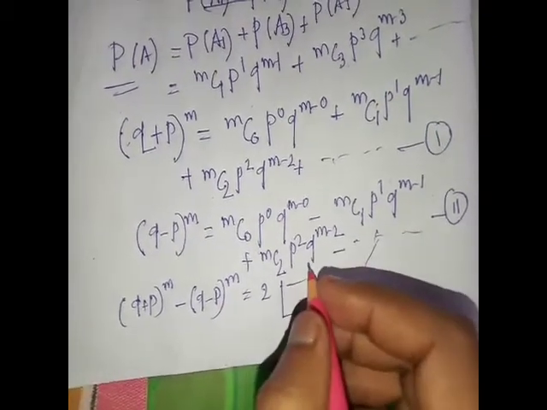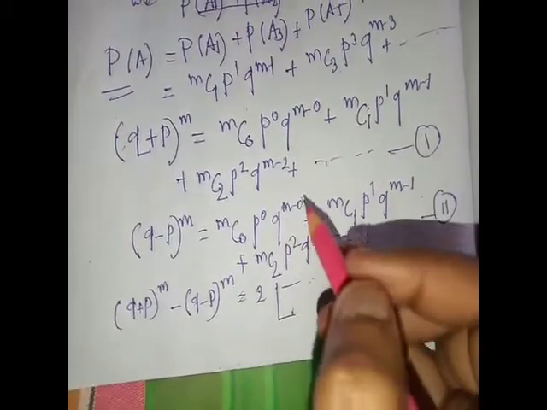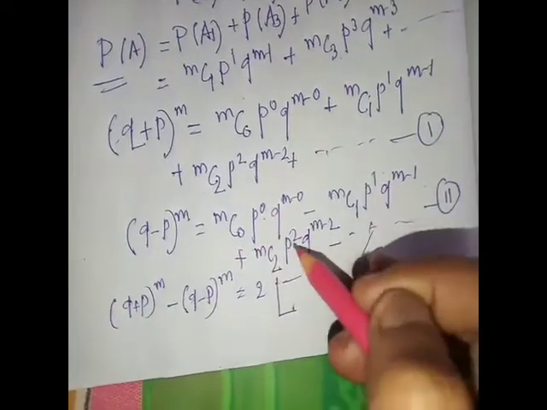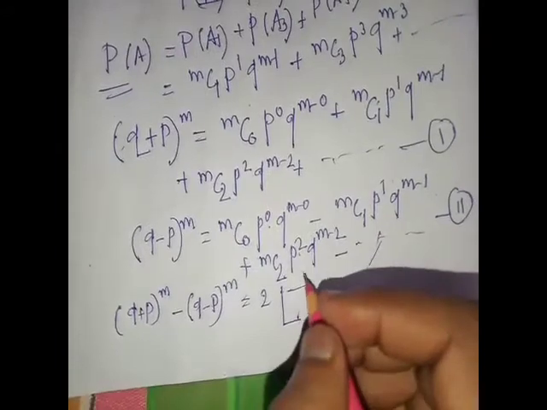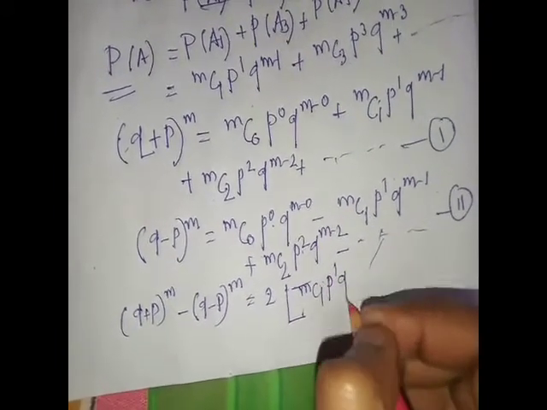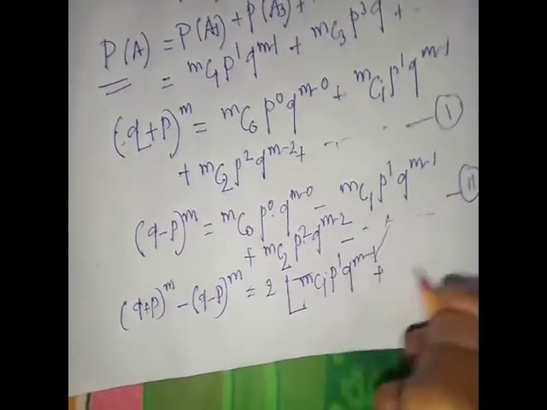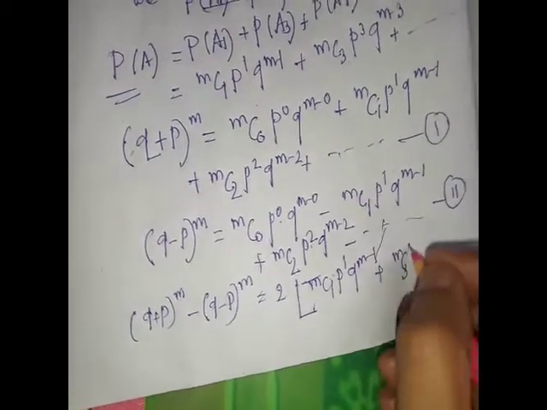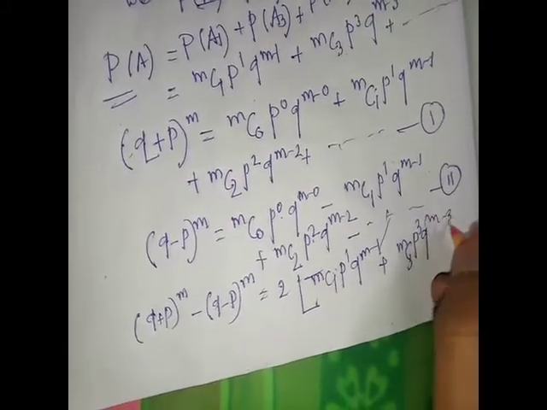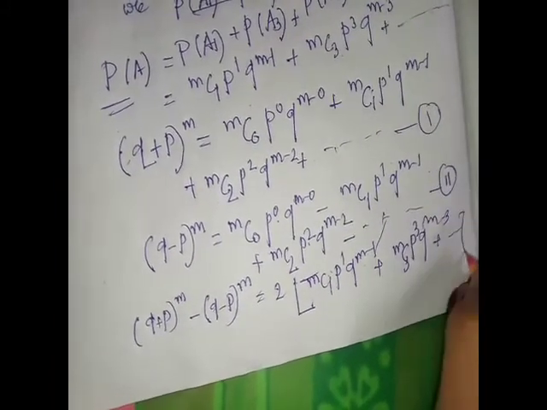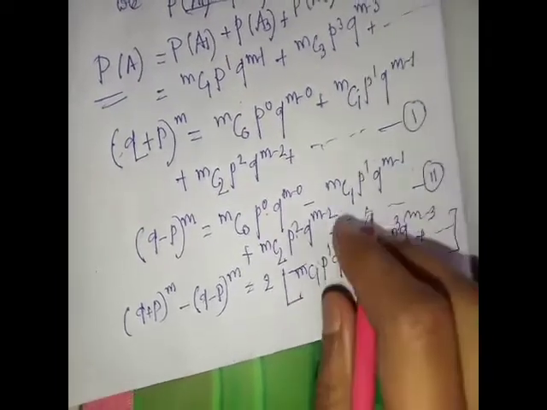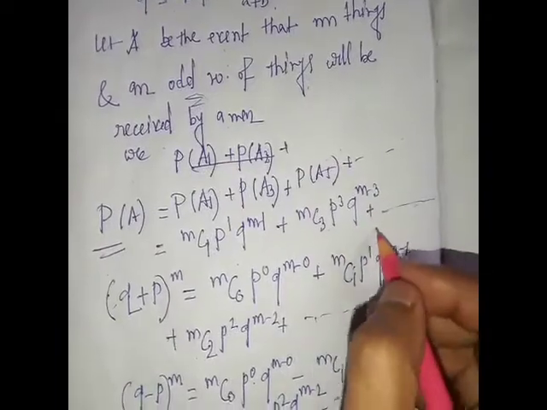So we get 2 times mC1 p to the power 1 q to the power m minus 1 plus mC3 p to the power 3 q to the power m minus 3 plus dot dot dot. This is 3 and this is 4.